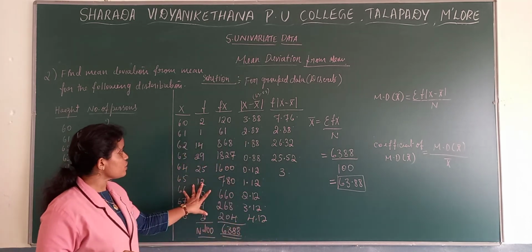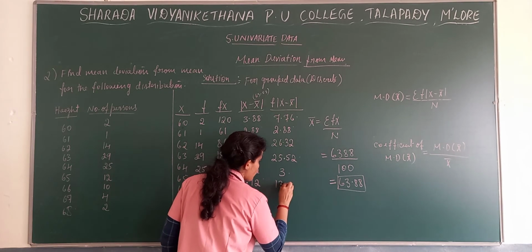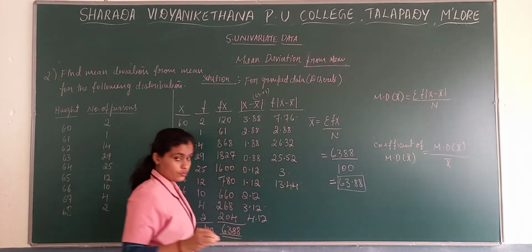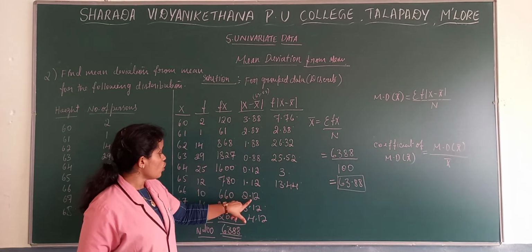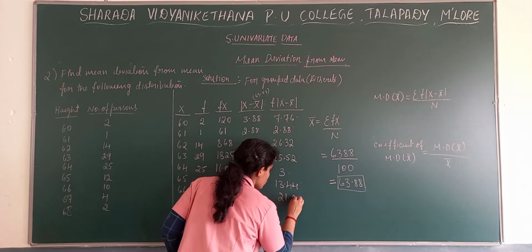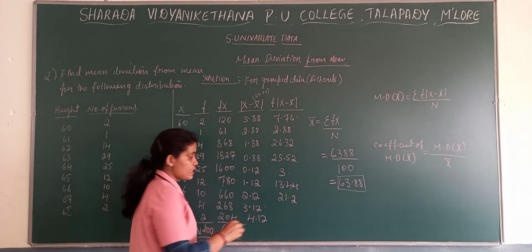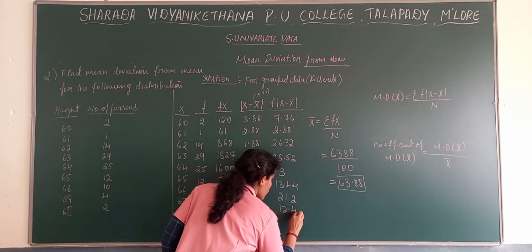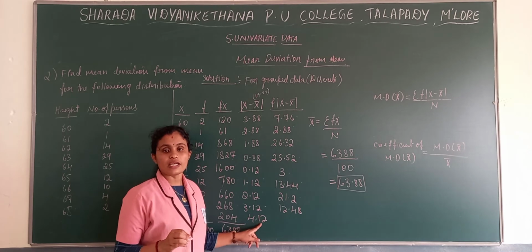Next, 12 into 1.12, so there we get 13.44. Next one, 10 into 2.12, there we get 21.2. Then 4 into 3.12, we get 12.48. Then we have 2 into 4.12, then we get the value as 8.24.